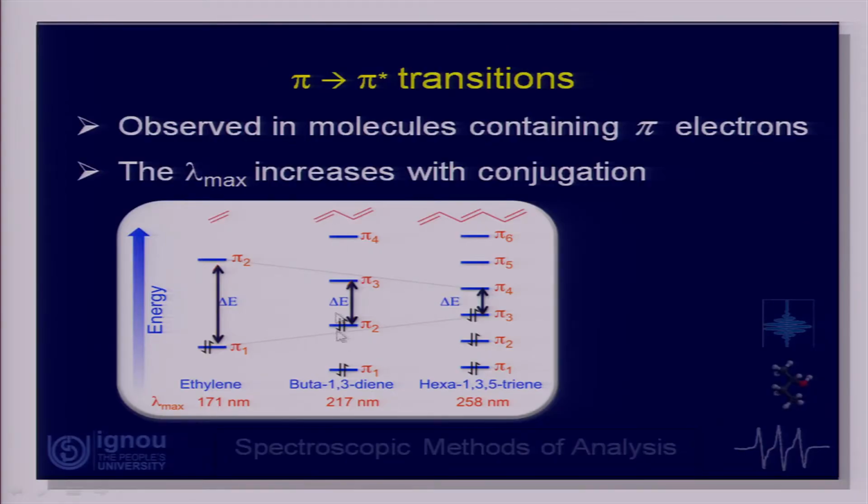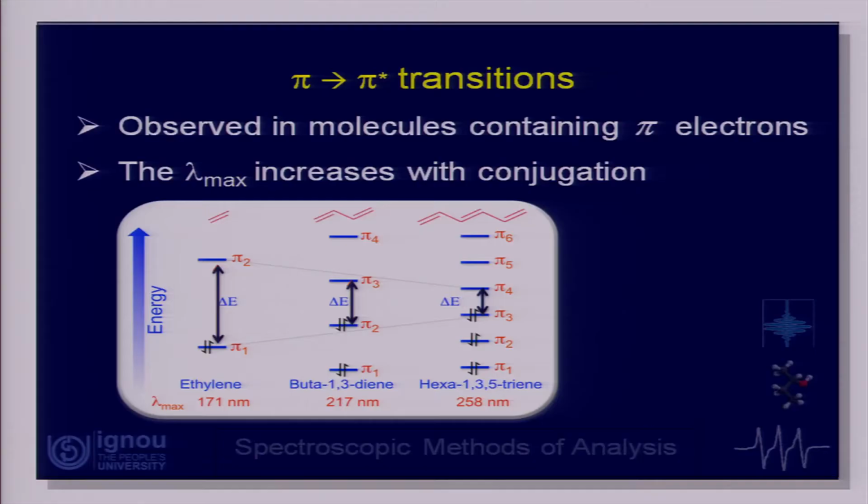Take the example of ethylene. In ethylene there is a transition from pi 1 to pi 2, observed around 171 nanometers, which again is in the vacuum UV range. We do not observe this in a typical spectrum. But if I take this molecule and conjugate it with a double bond, say butadiene, buta-1,3-diene, there is a pi to pi star transition. Two double bonds in conjugation means a double bond, a single bond, and a double bond.